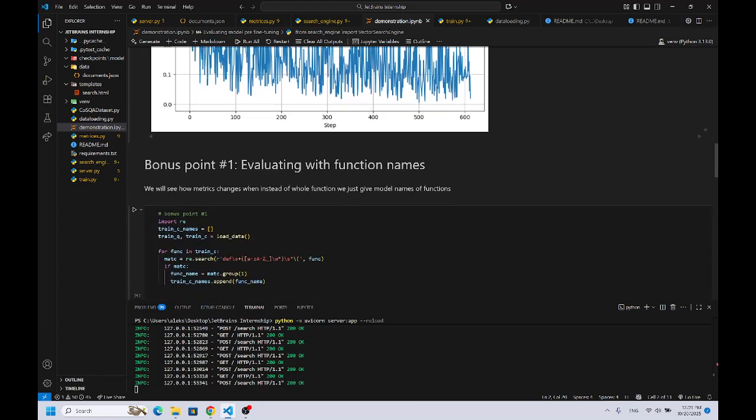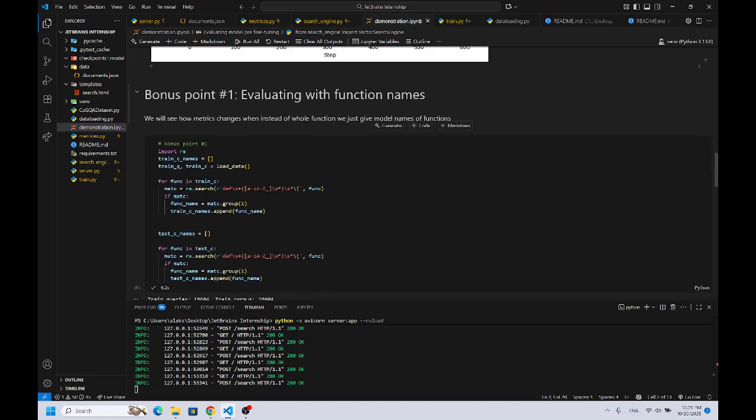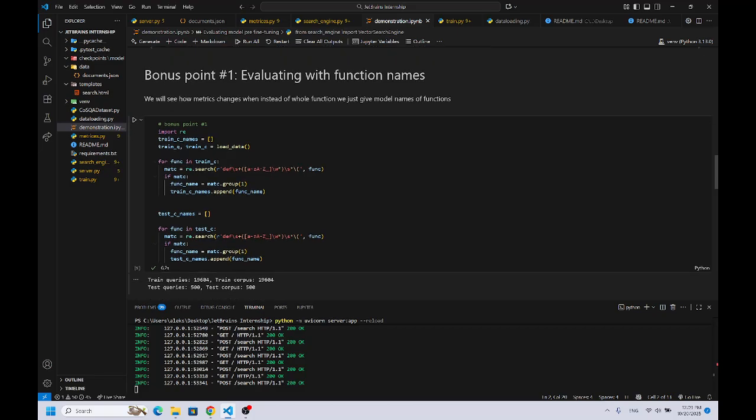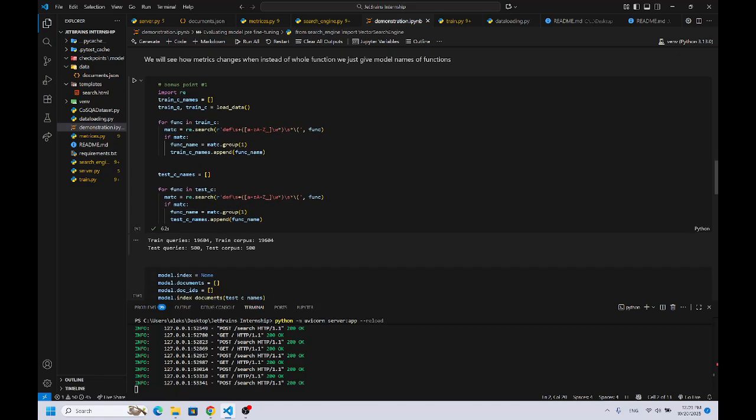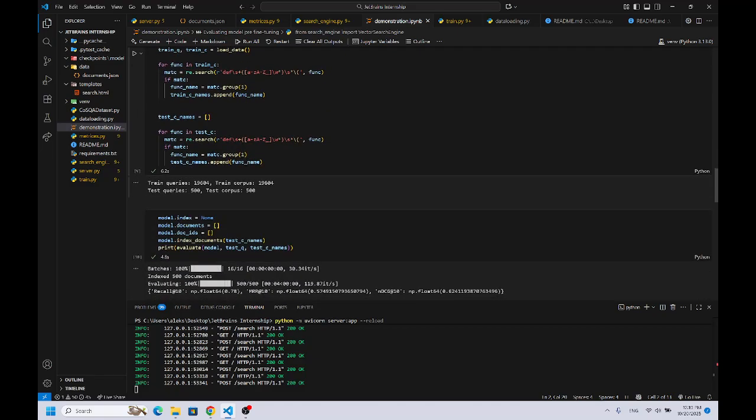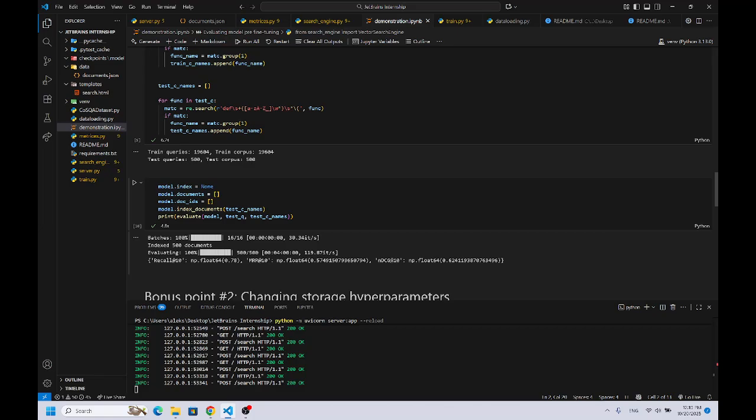I will continue with bonus point number 1, evaluating with function names. I used Python's regular expression module. I just used the function names from this CoSQL dataset. This is for just Python functions, not for any other programming language. And I indexed all these names.